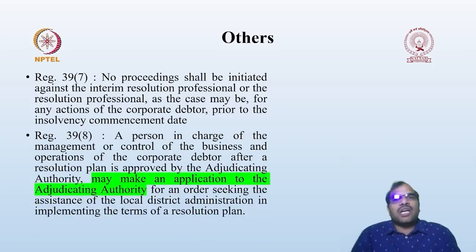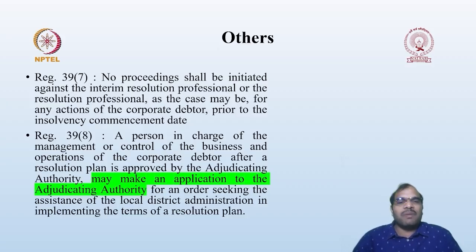Then regulation 39(8) provides that a person in charge of the management or having control of the business and operations of the corporate debtor after the resolution plan is approved shall make an application to the adjudicating authority for seeking assistance from the local district administration. Once you get the order from the NCLT, you have to implement it. For implementing, sometimes you may require assistance from the local authorities also. For seeking that assistance, you are supposed to approach the NCLT again. NCLT will give the appropriate orders to the local authority, and then the local administration will cooperate with you.